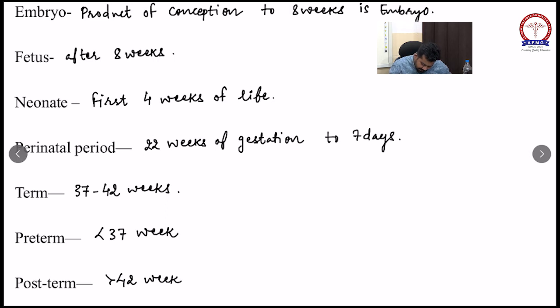If a child is born after 42 weeks, it is a post-term child.